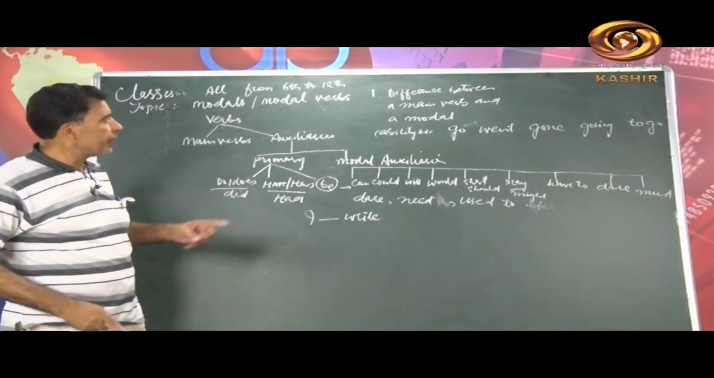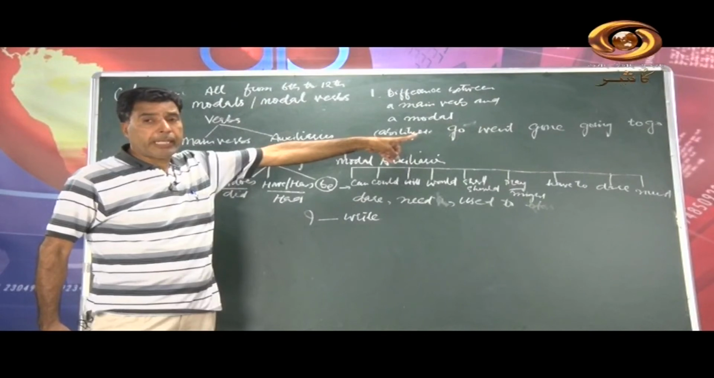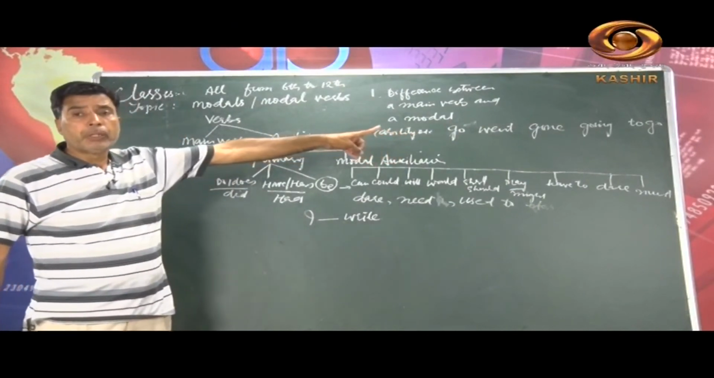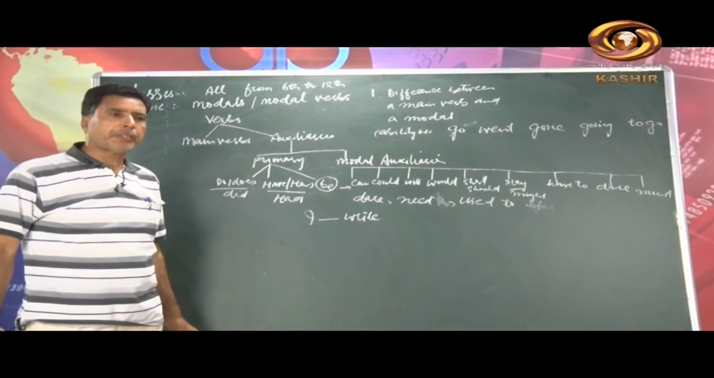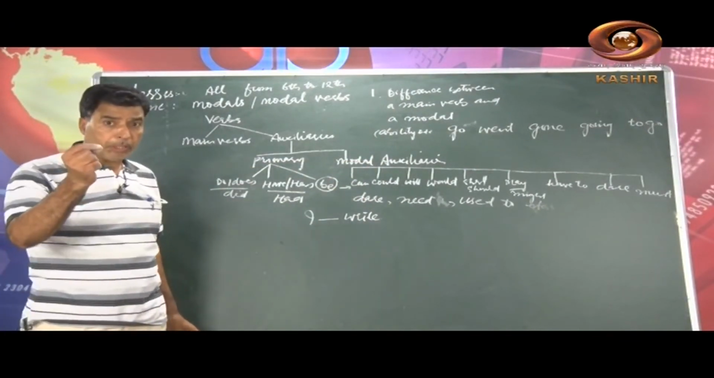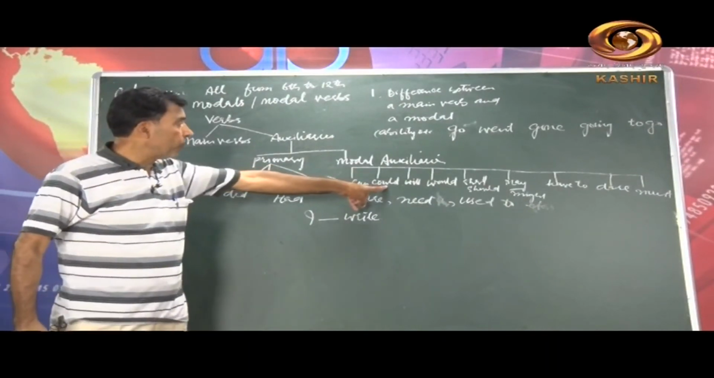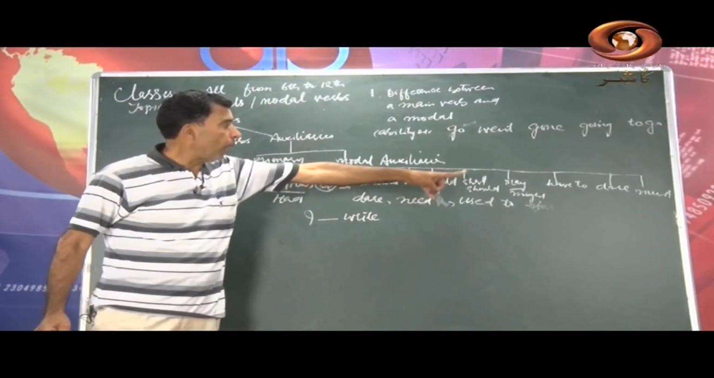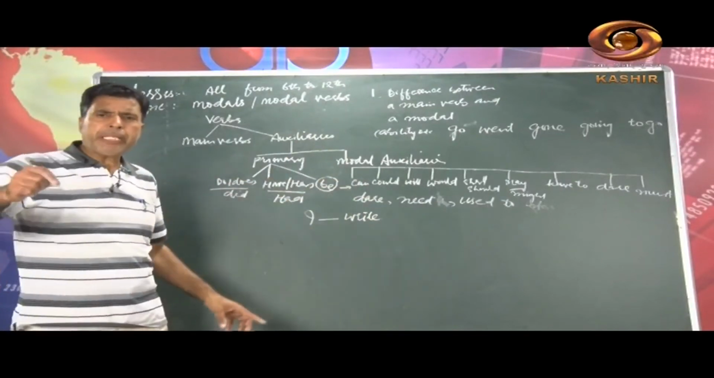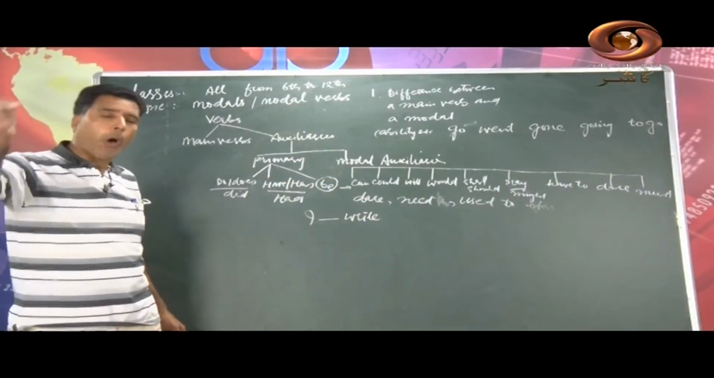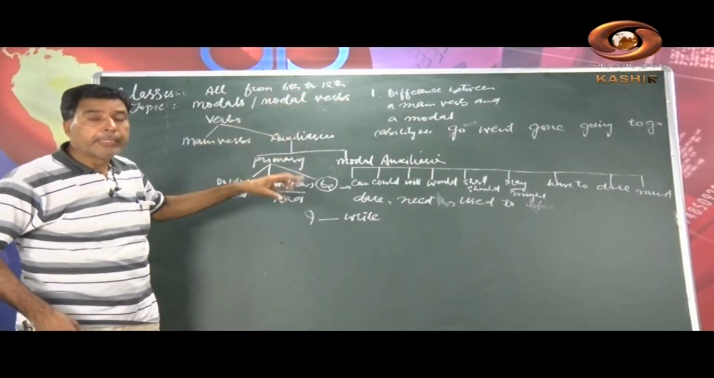One more difference is that when I write any modal, we always use the first form of verb with it. You must understand. I will go, I shall go, I will do, I could go, I would go, I should go, I might go, I may go, I have to go, I dare to go, I must go. So it means that we always use the first form of verb with a modal. So these were the differences between a modal and a main verb.